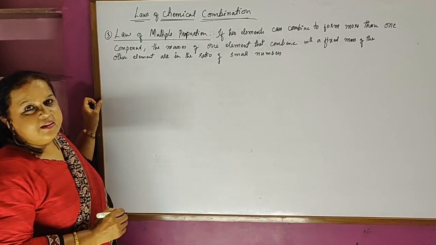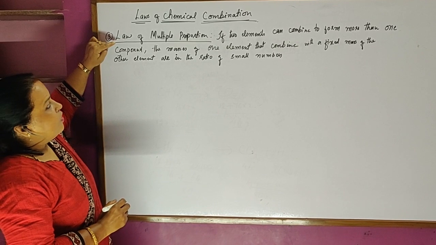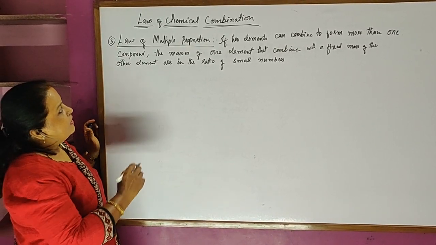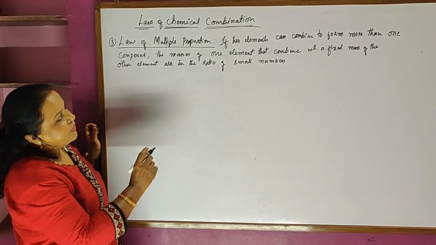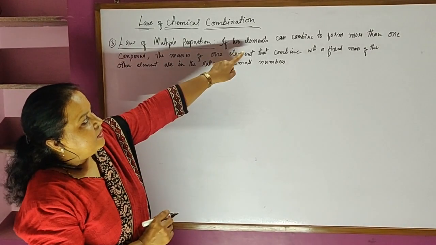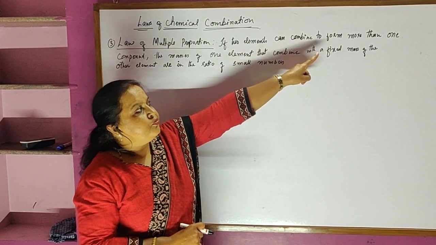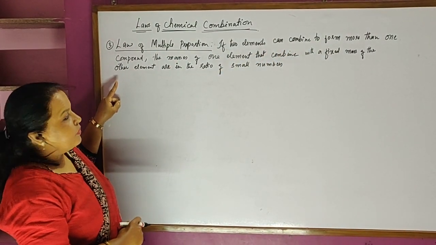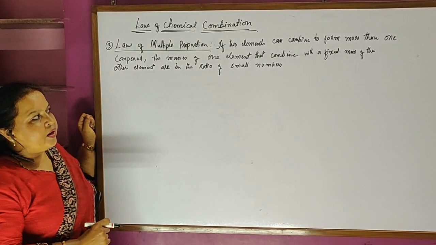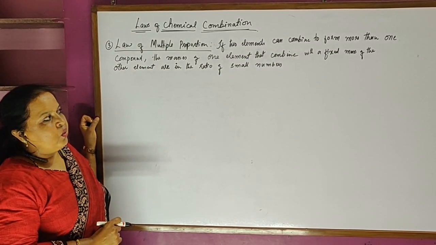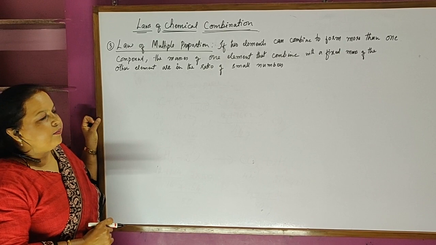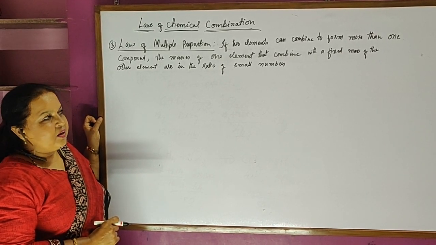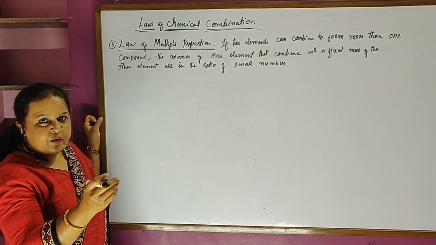Now let us take the third law, the law of multiple proportion. So what does this state? Law of multiple proportion, students. If two elements can combine to form more than one compound, the masses of one element that combines with the fixed mass of the other element are in the ratio of small numbers. The law is a little lengthy. Let me tell you in simple words.